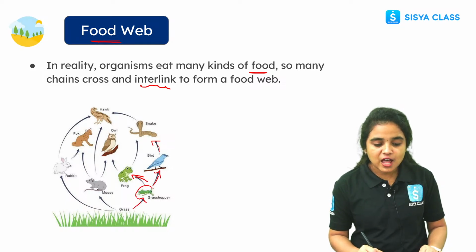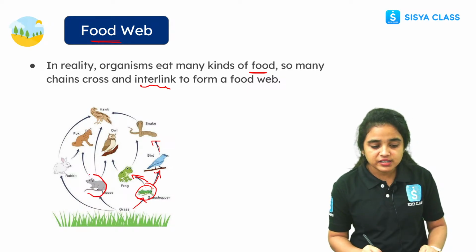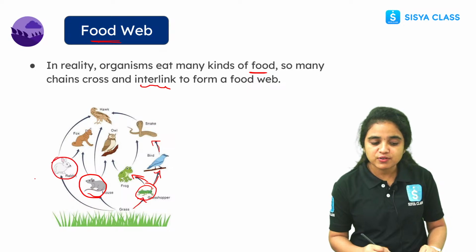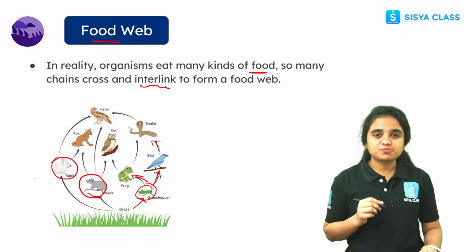See, this grasshopper is eaten by the frog as well as by the bird. So many organisms are interlinked and eat many different types of food which is present in our nature.